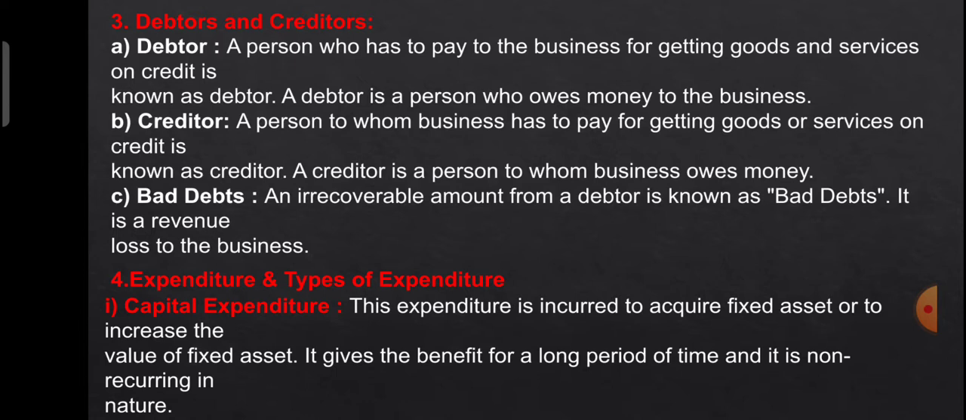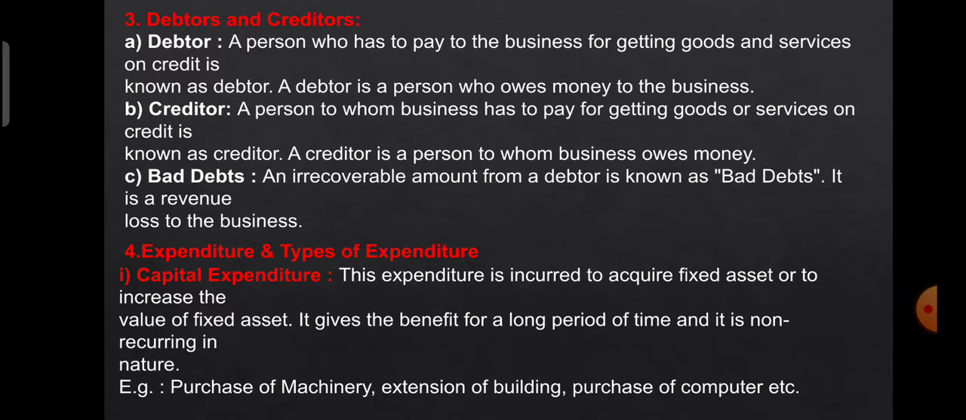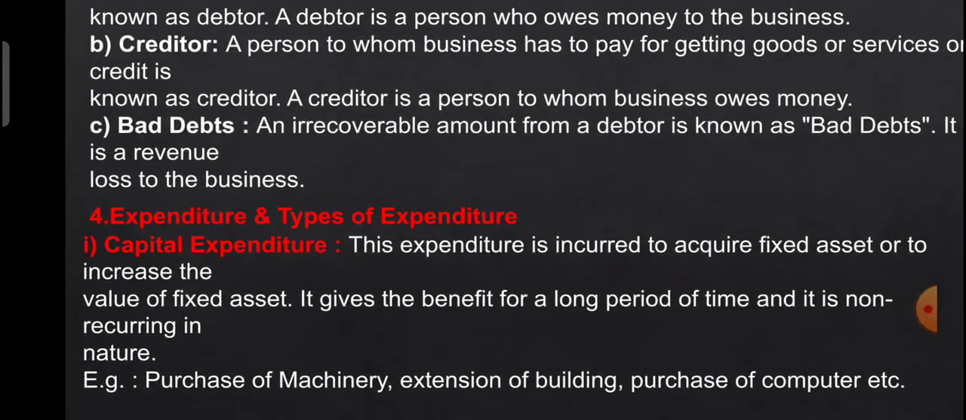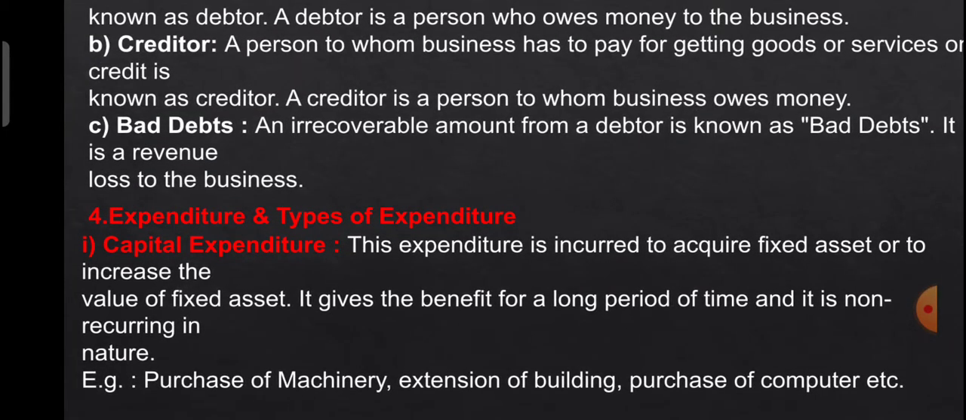exactly opposite of the debtor. A creditor is a person whom the business has to pay for getting a service on credit, and that person is known as a creditor. A creditor is a person to whom the business owes money. So he is the person to whom the business owes the money. Okay, students?